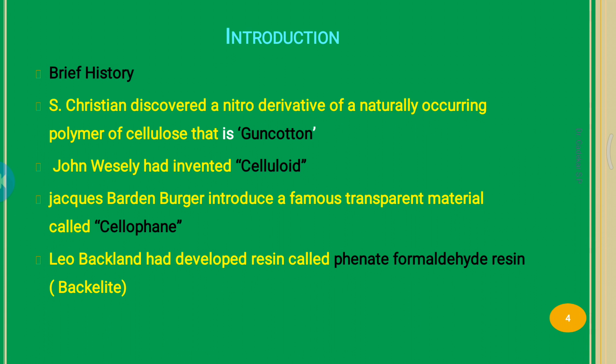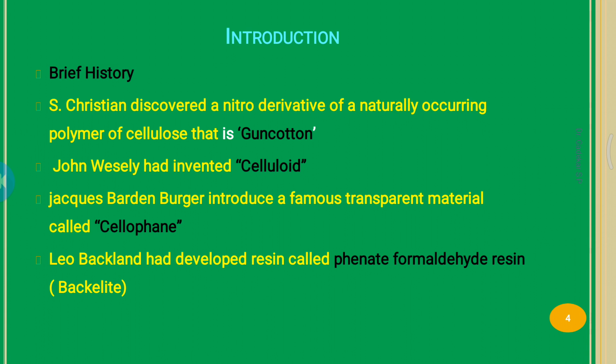Leo Baekeland developed a formaldehyde resin such as bakelite. Remember that bakelite polymers are synthesized from styrene and hydrochloric acid. Styrene monomeric units polymerize to form bakelite.